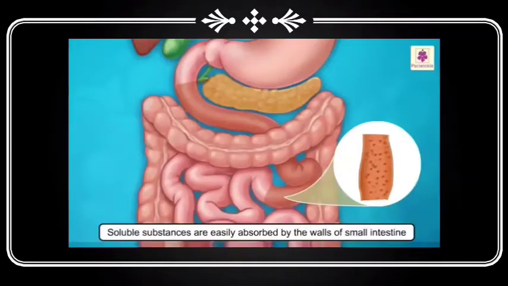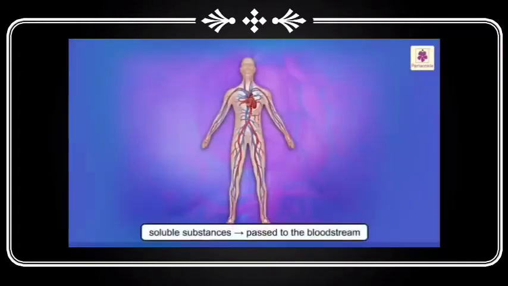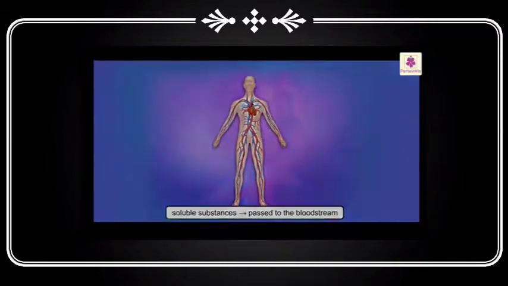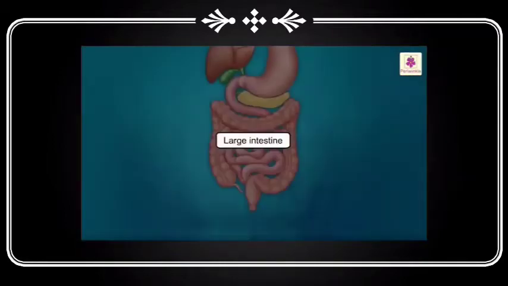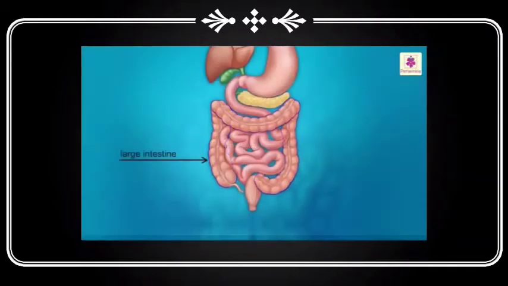In the small intestine, the soluble food is absorbed by the blood. The food which is not digested, that is the undigested food, will go into the large intestine.